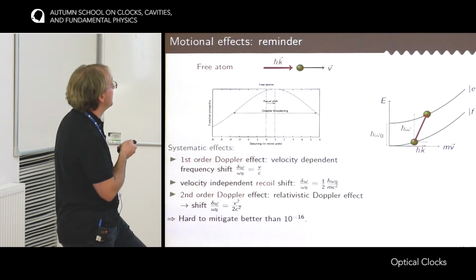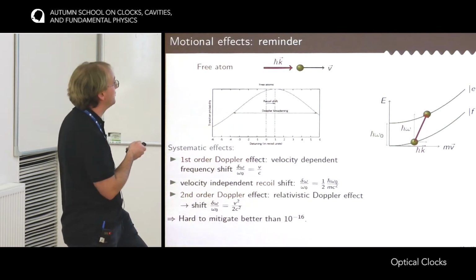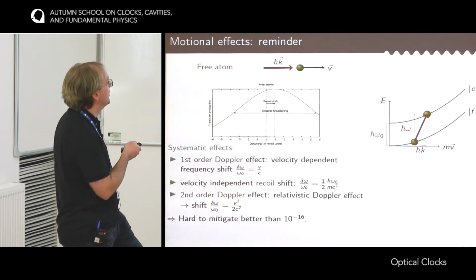And the systematic effects are due to the momentum acquired by the atom after the absorption of the photon. So there are three effects. The first one is the first order Doppler effect, which depends on the velocity of the atoms. So the relative frequency shift is v/c.